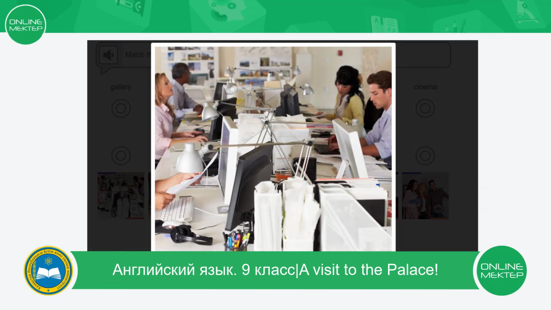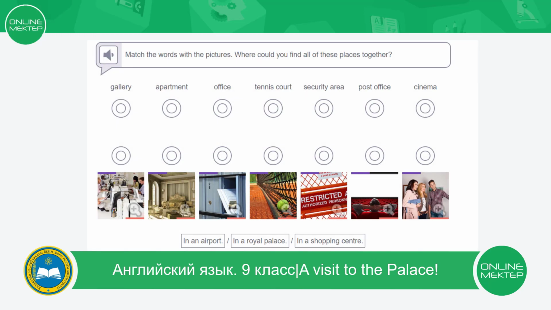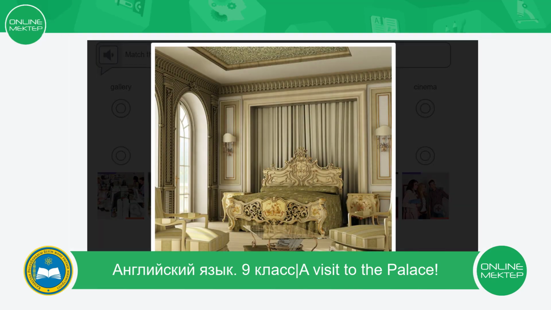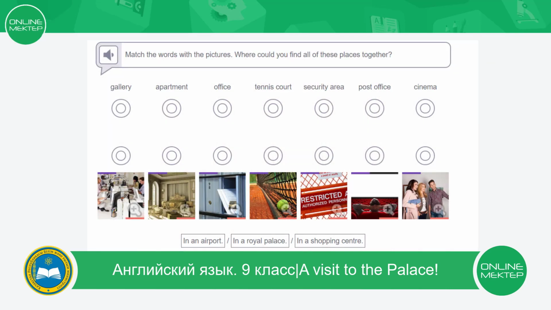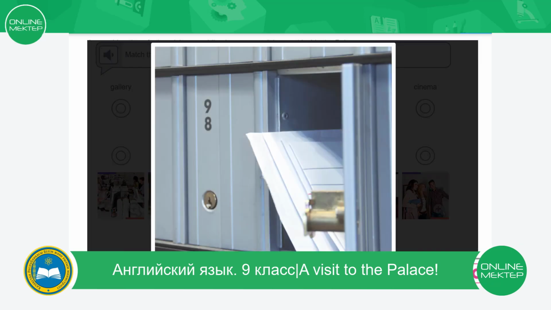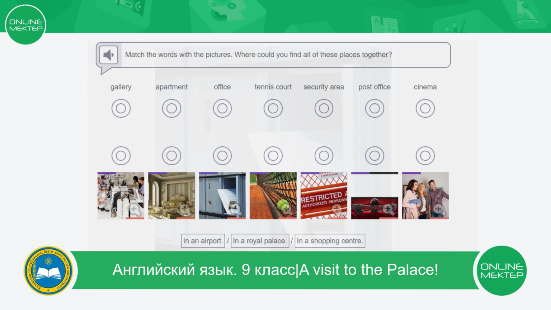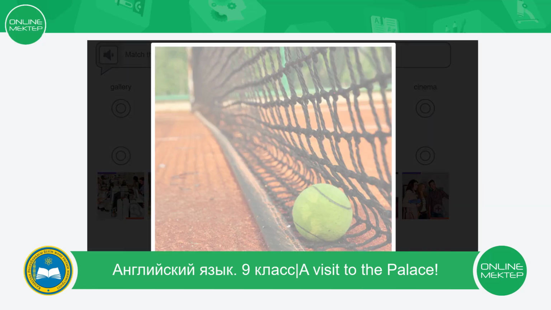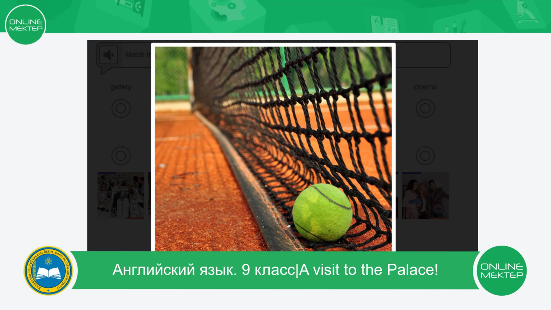What can you see on this picture? This picture is very beautiful. Do you know the place? What can you do here? Can you play tennis?